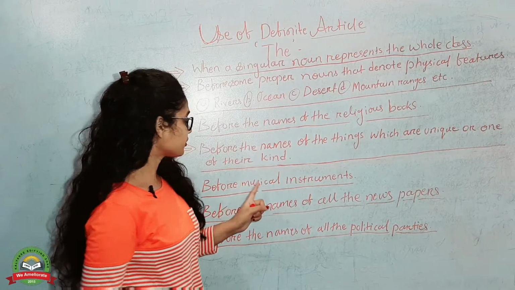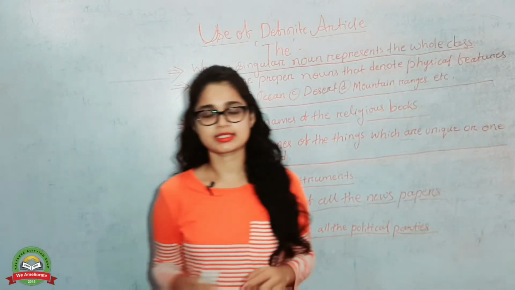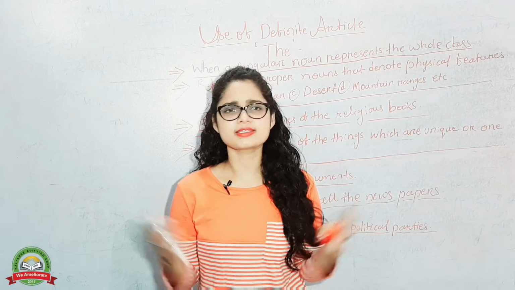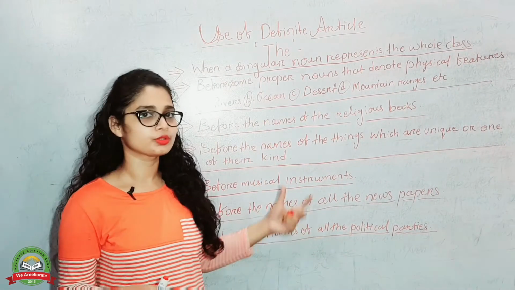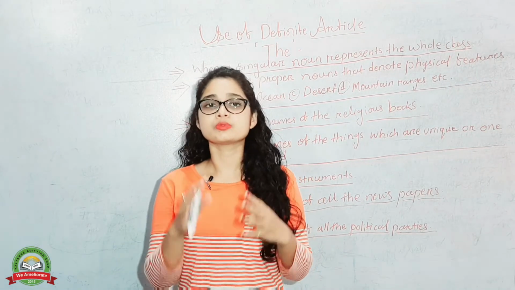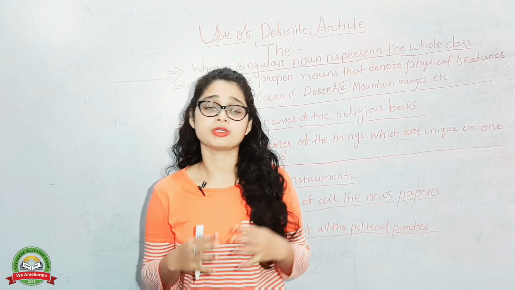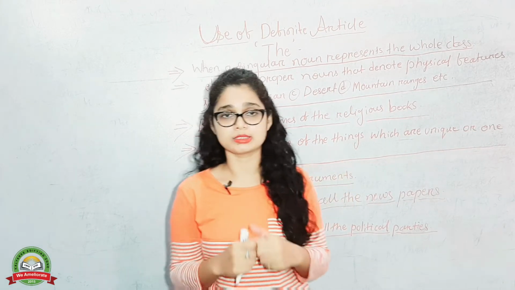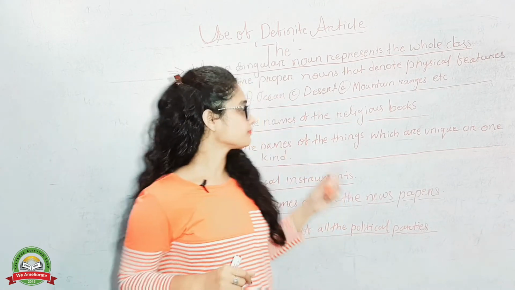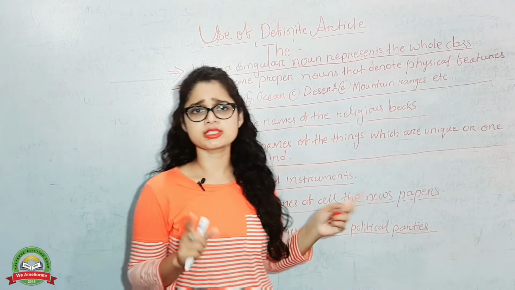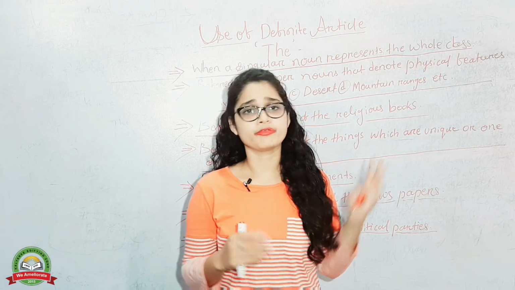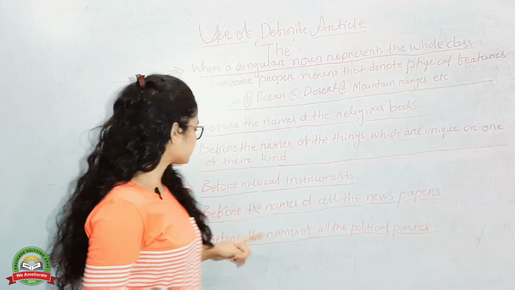Next one: before the names of musical instruments, like the piano, the guitar, there you have to use the. Easy. You just have to remember all these things. I have written them here so you can note them down somewhere. Students who need to appear in an examination on articles, or need to understand where to use articles, just note down all these points. Do remember them, then it will be very easy for you to use the definite article the. Okay, go for the next one.